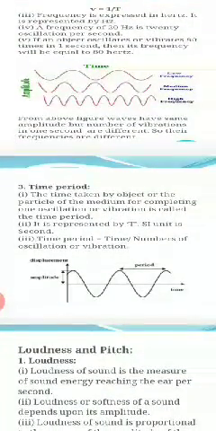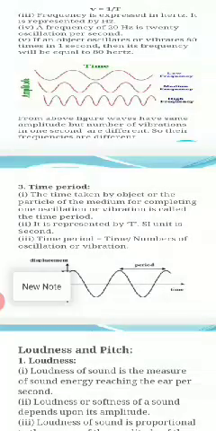Here in this picture you can see there are three sound waves. The first one has only a few oscillations, so it is a low frequency sound. In case number 2, medium frequency, the number of oscillations is more than the first one but less than the last one. Therefore, it has medium frequency. The third wave shows a large number of oscillations, so it is a high frequency sound.